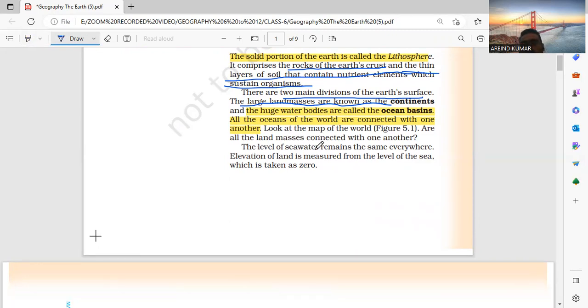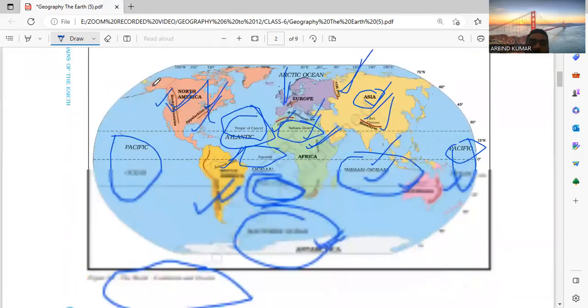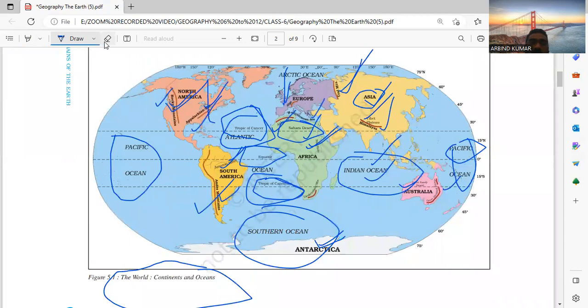The level of seawater remains the same everywhere. Elevation of land is measured from the sea level. The level of seawater is the same everywhere. Elevation of land is measured from the level of the sea and taken as zero. Okay? Now let us talk about where all of this came from.